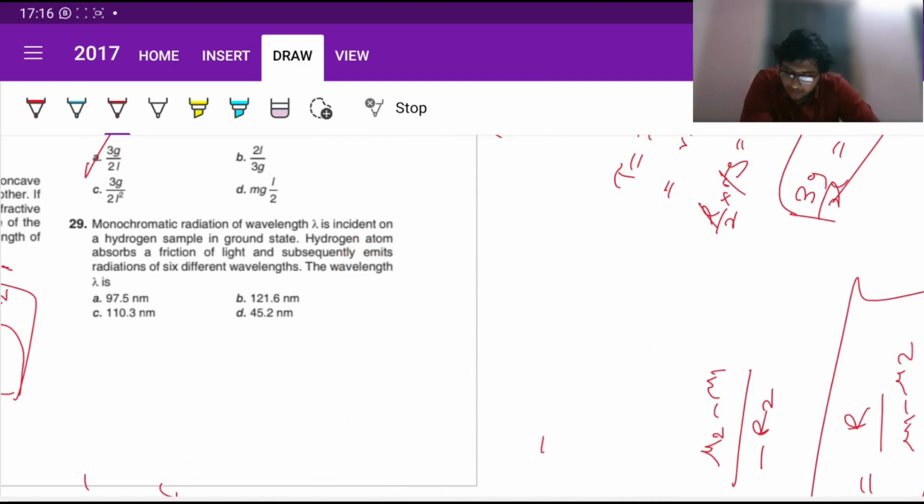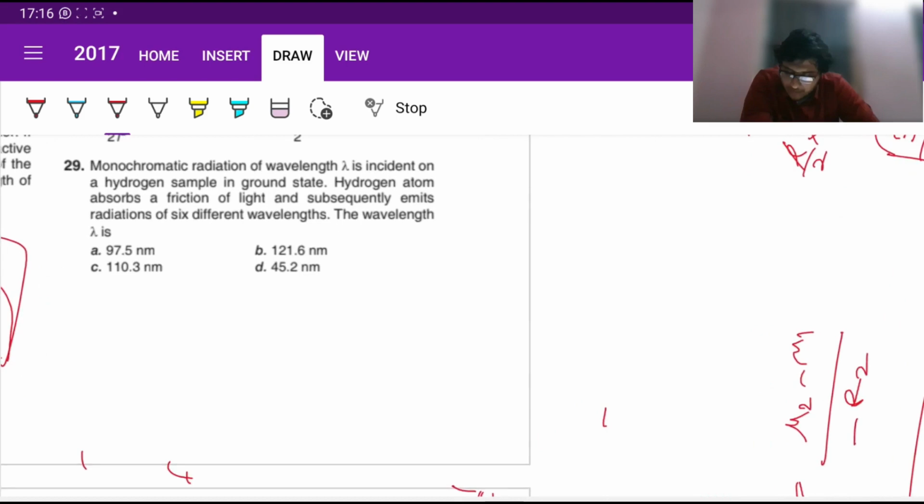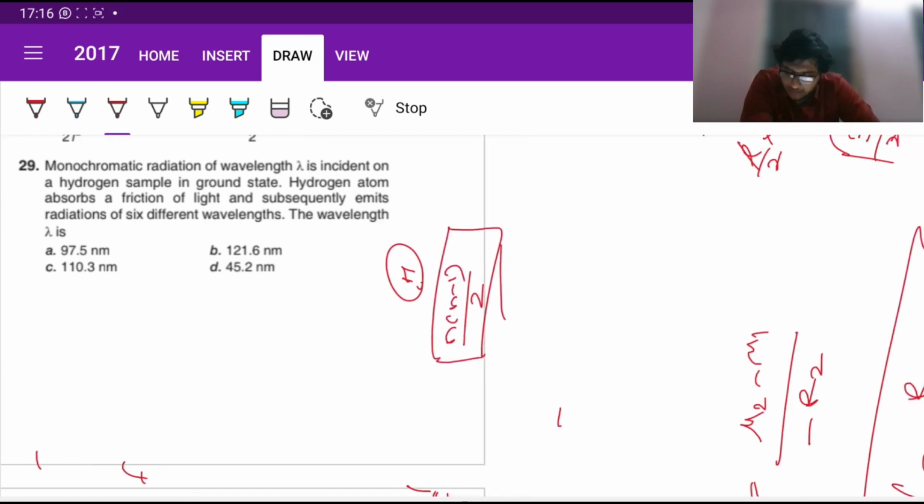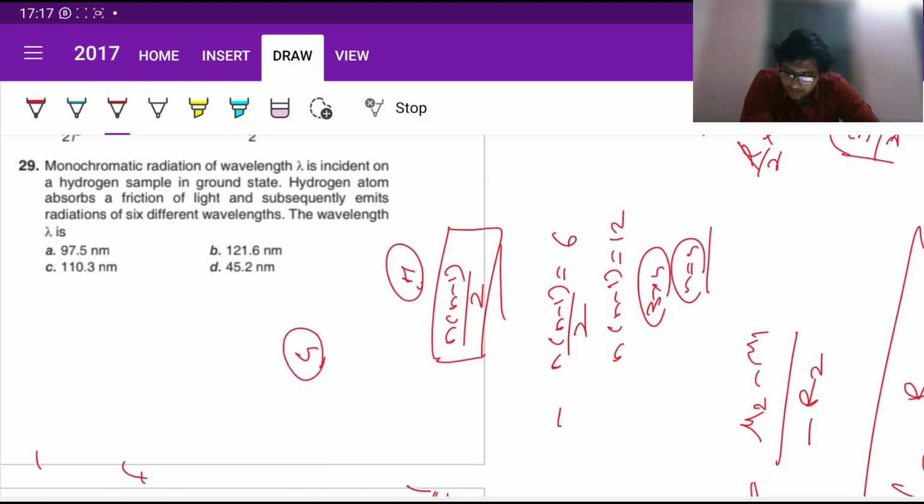Now, question number 29. The monochromatic radiation of wavelength lambda is incident on a hydrogen sample in ground state. Find the fraction of light absorbed, and it emits radiations of 6 wavelengths. Now, suppose you are in state n. Total number of radiation lines is given by n into n minus 1 by 2. Now, if we have 6 lines coming up, then n into n minus 1 by 2 must be equal to 6, so n into n minus 1 must be 12. Clearly 3 into 4, so n must be 4. So the excited state n must be 4, so it should be in the third excited state.